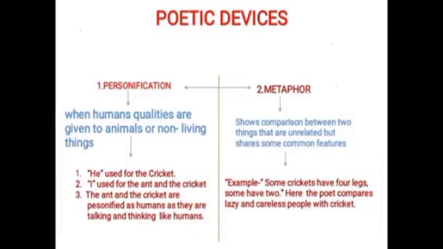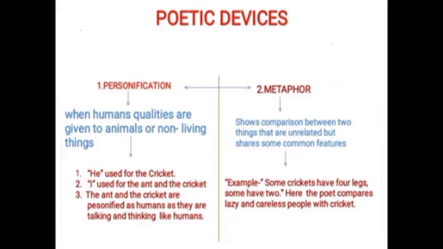Students, first of all, you should get to know what poetic devices are. Poetic devices are actually the literary devices which are used to create rhythm, to increase a poem's meaning, or to intensify mood or feeling, right?